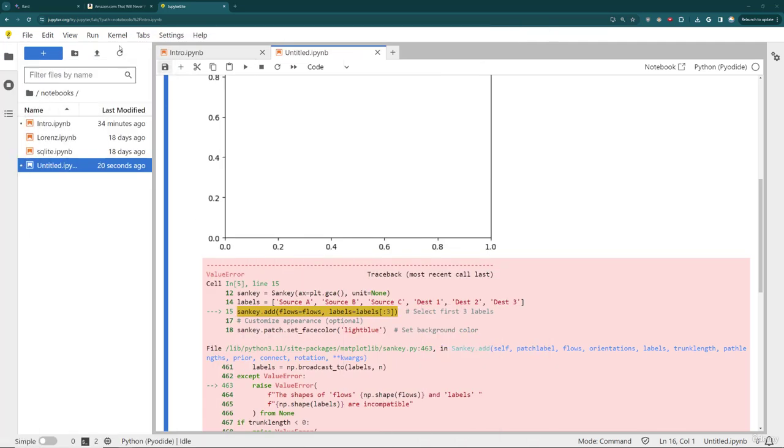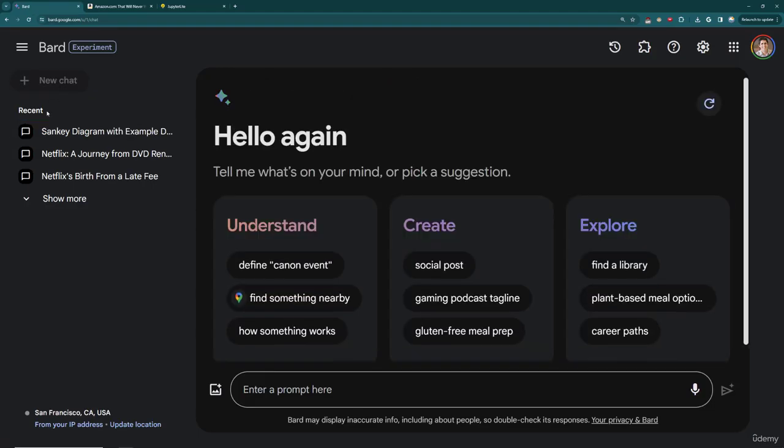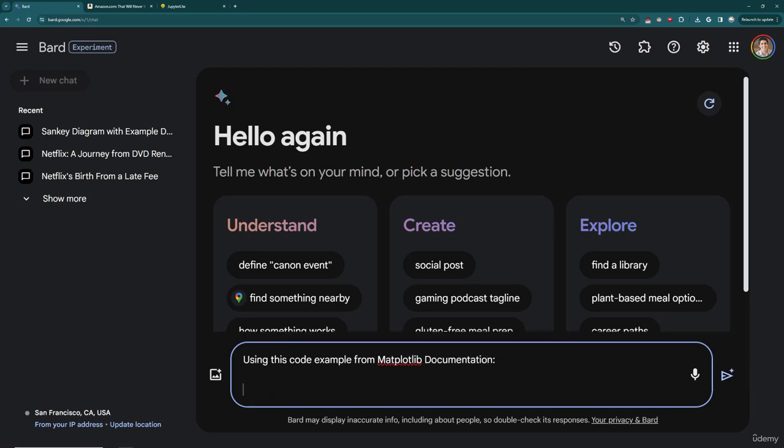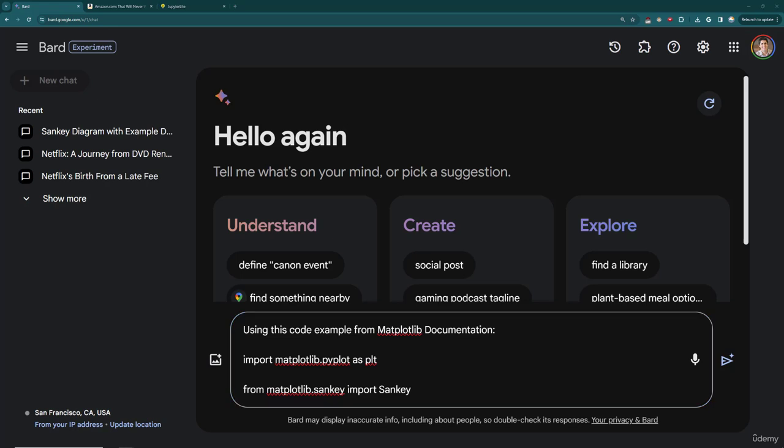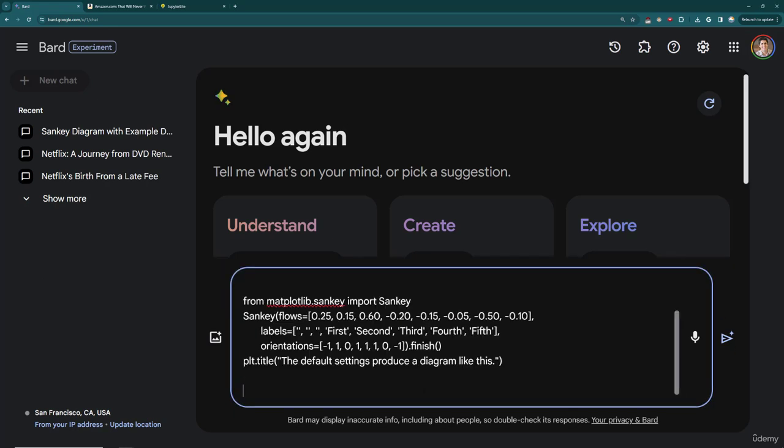So I can always come back to Bard, start a new chat, and then I'm going to copy and paste some of that code. So we'll say, using this code example from matplotlib documentation, and I'll copy and paste in the code from that. And let me add in the other 2 lines here.